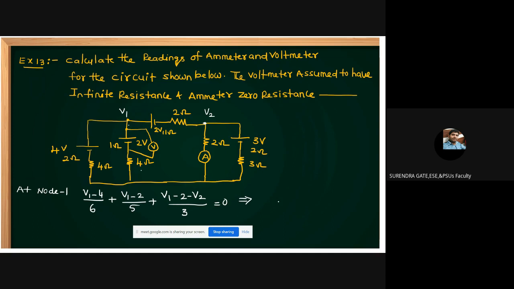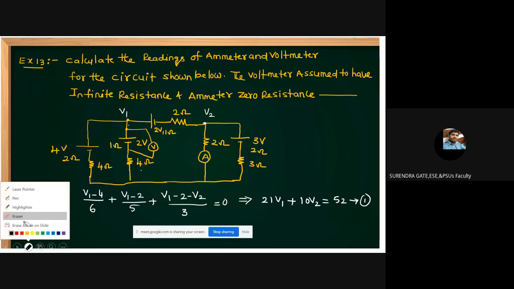By simplifying this, we can get 21V1 plus 10V2 is equal to 52. Is there any mistake here? You please try this one. 21V1 plus 10V2 is equal to 52. Is it okay, sir? Then apply nodal analysis at node 2.